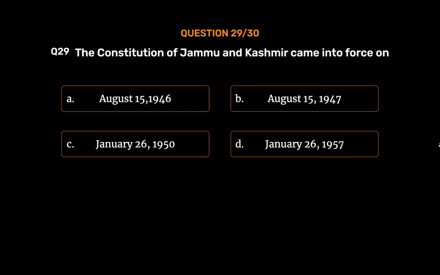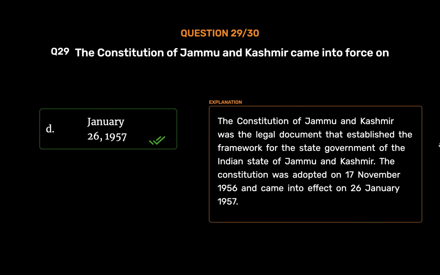The correct answer is Option D. January 26, 1957. The Constitution of Jammu and Kashmir was the legal document that established the framework for the state government of the Indian state of Jammu and Kashmir. The Constitution was adopted on the 17th of November 1956 and came into effect on the 26th of January 1957.